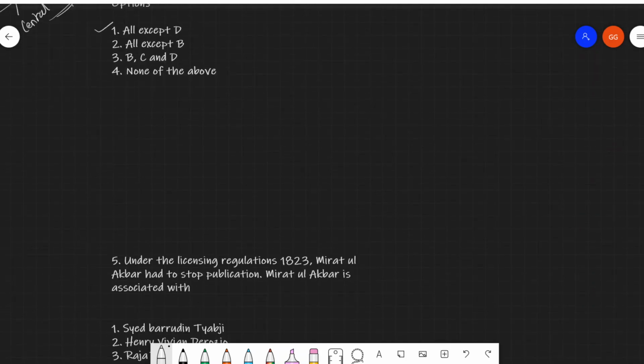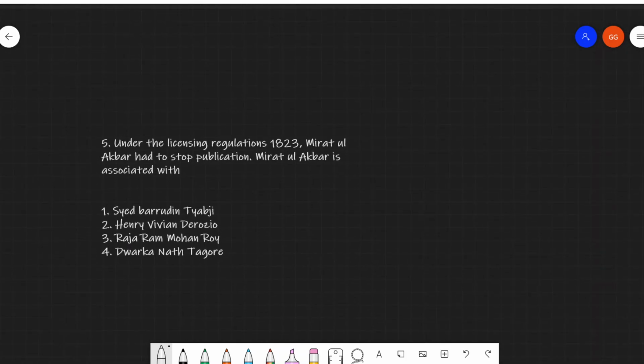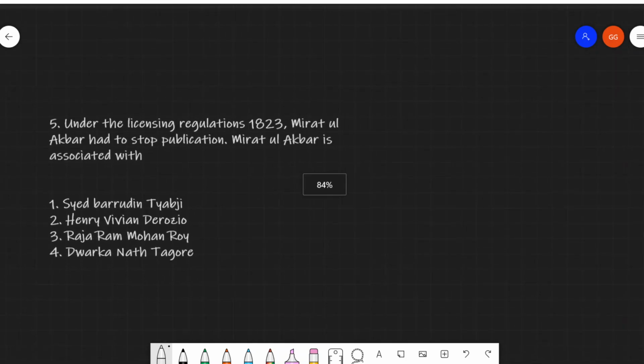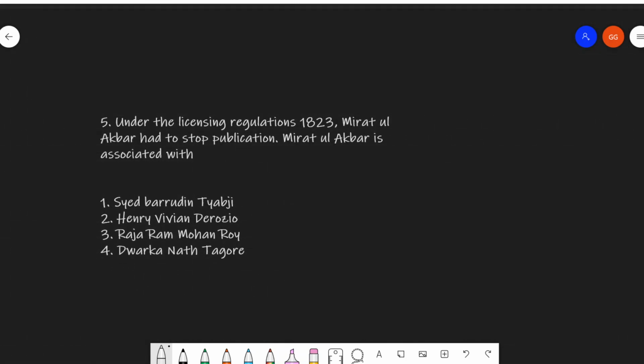Let's get to the last and the next question. Under the Licensing Regulation of 1823, Mirat ul Akbar had to stop the publication. The question asked is, Mirat ul Akbar is associated with: the first option is Sayyid Baruddin Tayabji, second is Henry Vivian Derozio, third is Raja Ram Mohan Roy, and the fourth is Dwarka Nath Tagore. So the correct answer here is Raja Ram Mohan Roy.